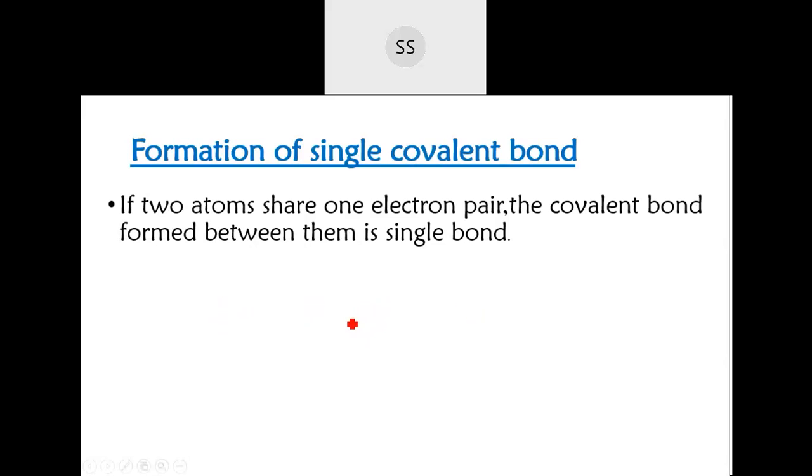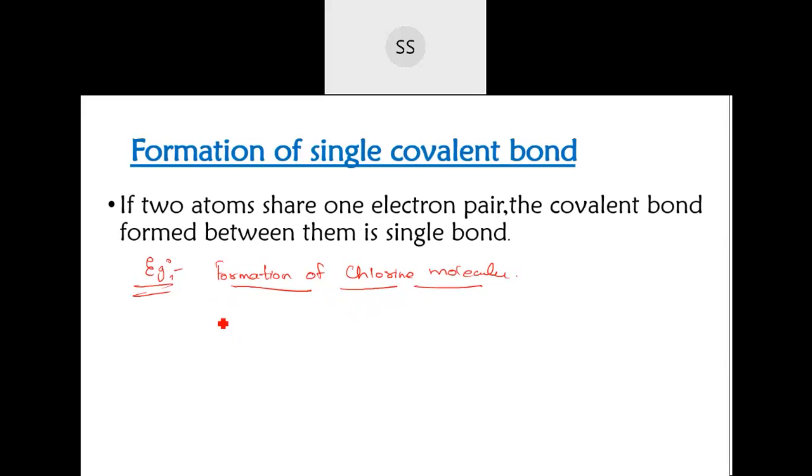For example, in the case of chlorine, the example is the formation of a chlorine molecule. If you check out the bonding between this chlorine molecule, you will understand how they have been linked to each other by a bond.